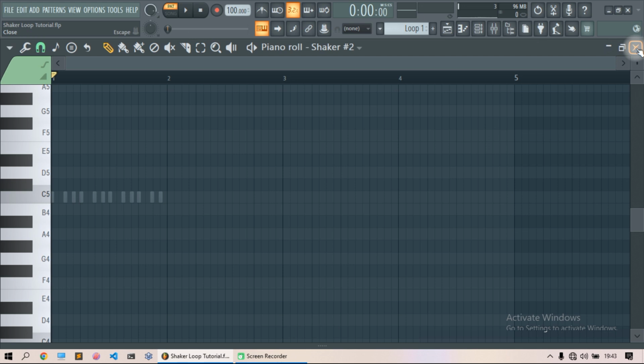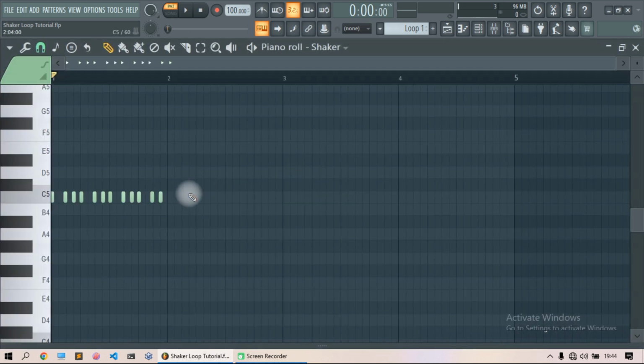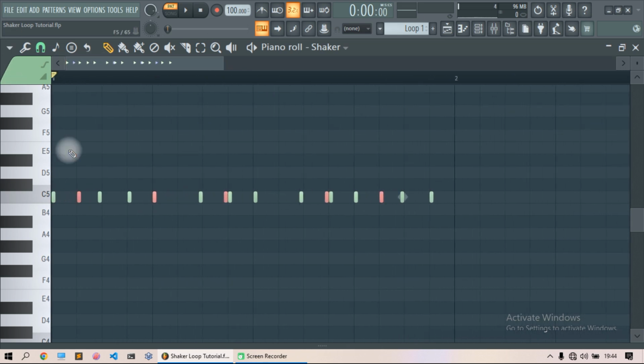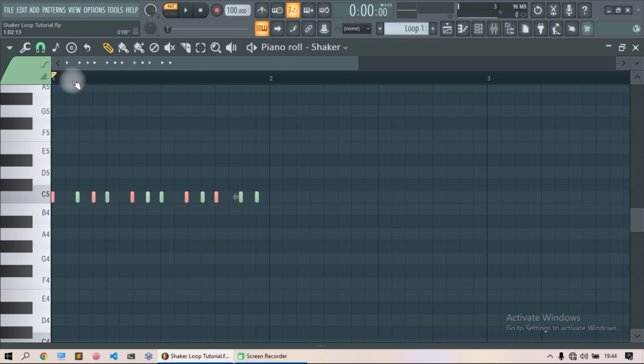Cut all the MIDI notes. Then go on to shaker 1, open the piano roll, paste. Make sure that the first note of the copy is on the first note of the notes you found in the piano roll. Okay, now this is how it sounds like.